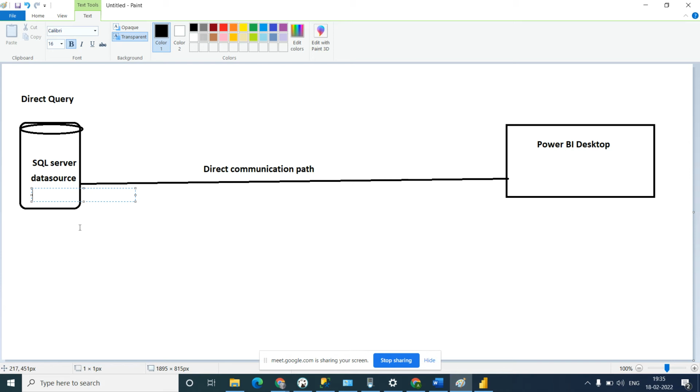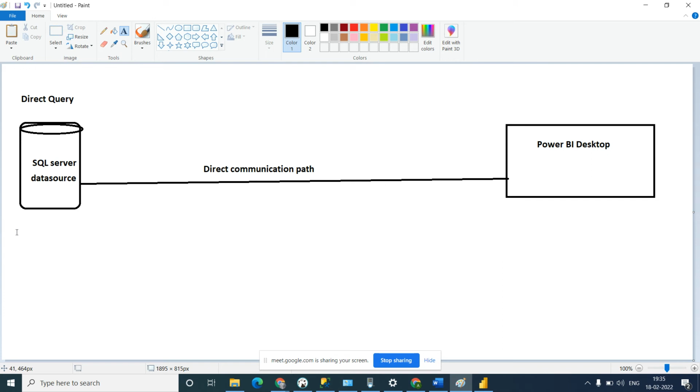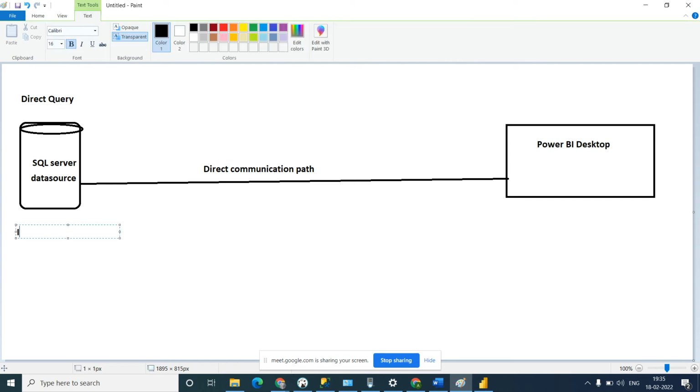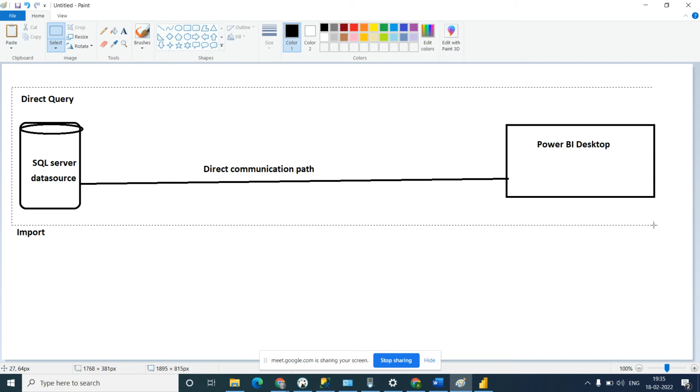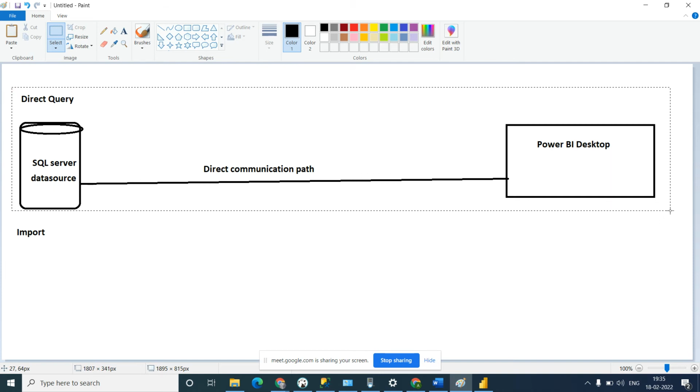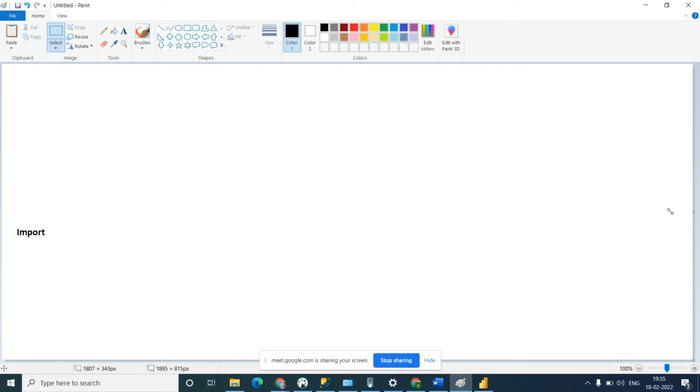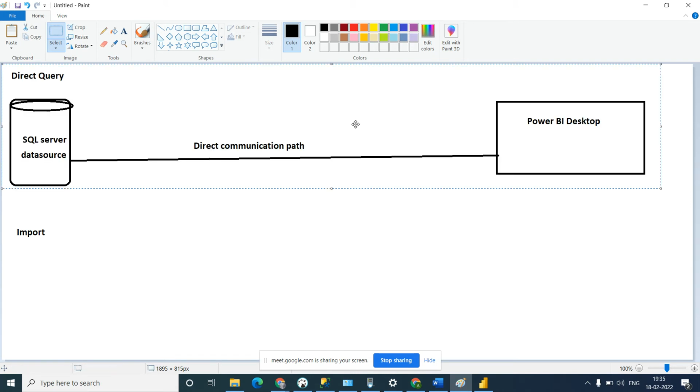But what happens in import? It doesn't happen like this. So let's see what happens in import.